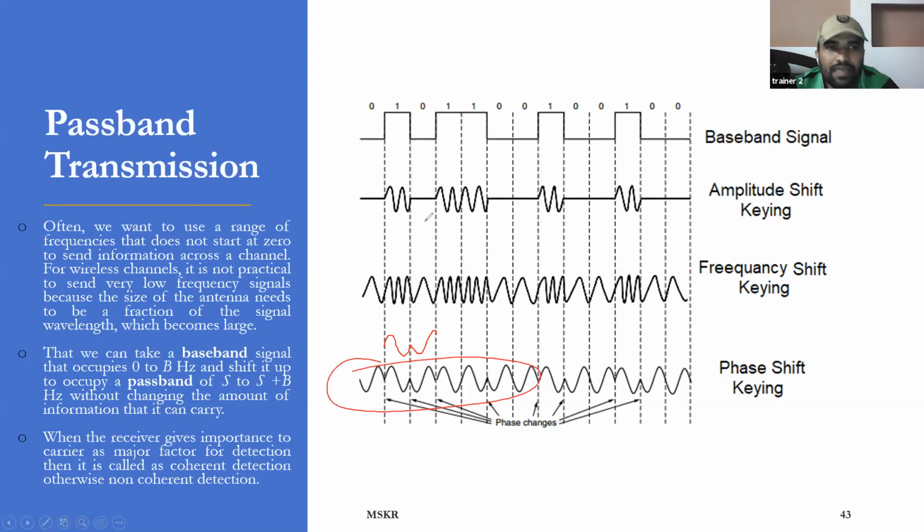So we have 3 mechanisms. Okay, so amplitude shift keying, frequency shift keying, and phase shift keying, where the phase of the carrier signal is changing. So as you can see here, at every bit change, you are changing the phase.